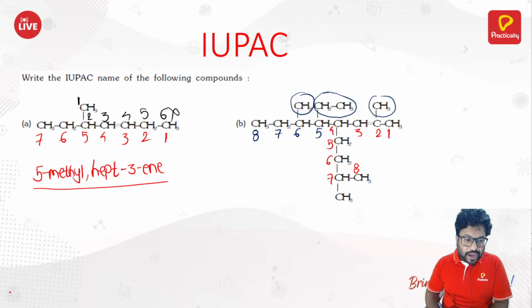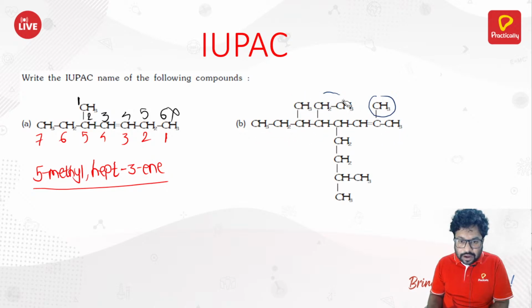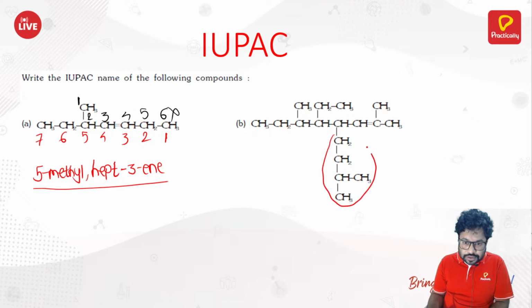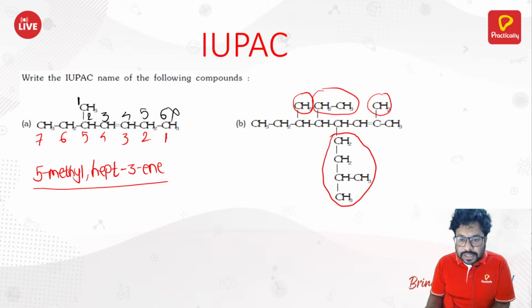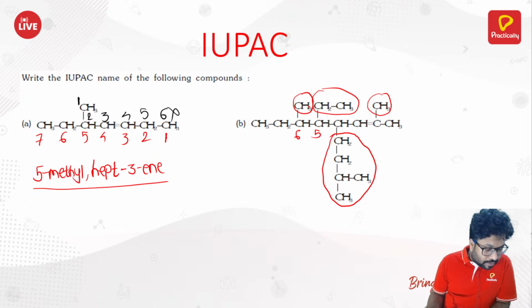Let me rub this because I need a little bit of space here. So this is our counting. I already told you what the counting is; if you want to see it again, you can pause it. 1, 2, 3, 4, 5, 6, 7, 8. That is how we are going to come. So this is a substituent, this is a substituent, this is a substituent, and this is also your substituent. The first one is methyl. 1, 2, 3, 4, and then 5, 6. At 6, you again got the methyl.